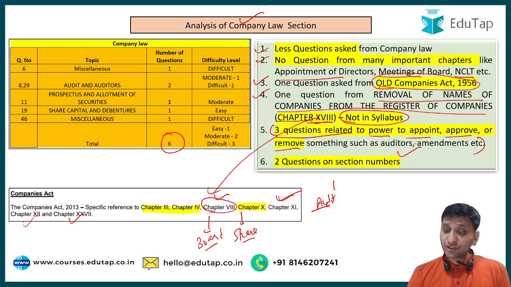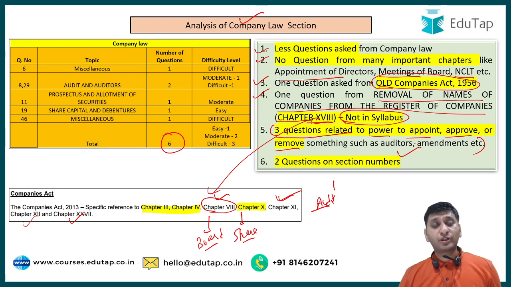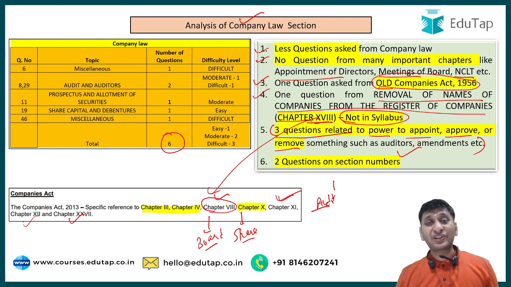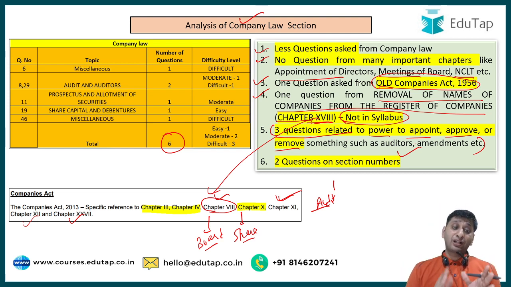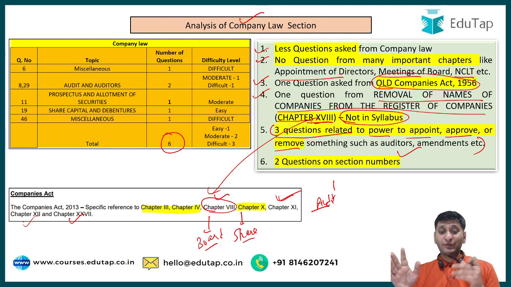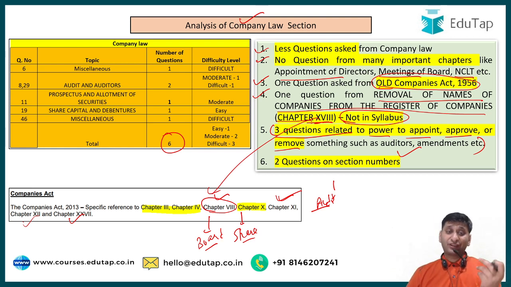And there were 2 questions on section numbers. Now many people ask, should we remember the section numbers? There were 2 questions in the exam which asked which section talks about this. So they were directly asking which section number talks about this. So yes, section numbers are important, but you need to be choosy about which section numbers to remember. Maybe you are not able to remember all the sections, but you need to put in effort to remember at least some of the sections.